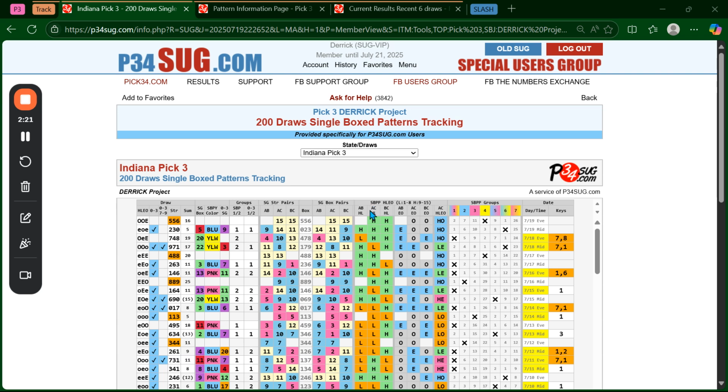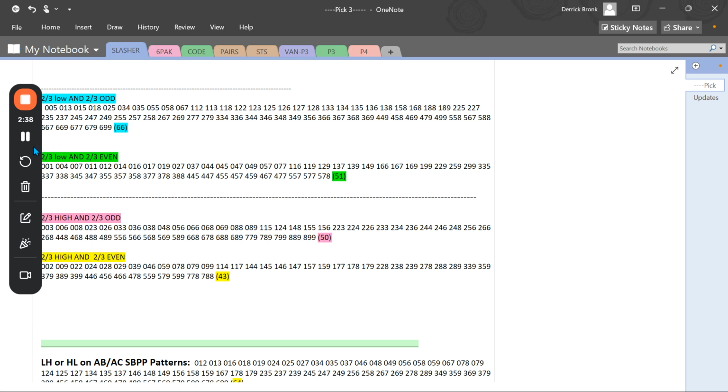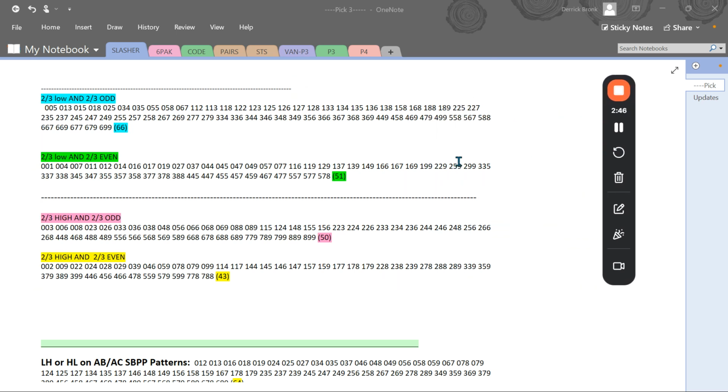I'm just going to show a little strategy you can use, and it's pretty cool. So let's get to it. This is Indiana. I wanted to share something with Indiana first, and I'll put this in the description as well. Let me move this thing over real quick. You guys can't see this, but I can see this thing.